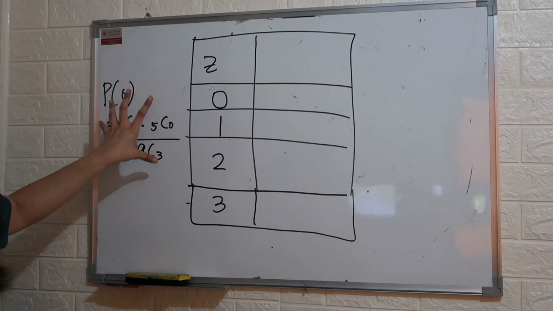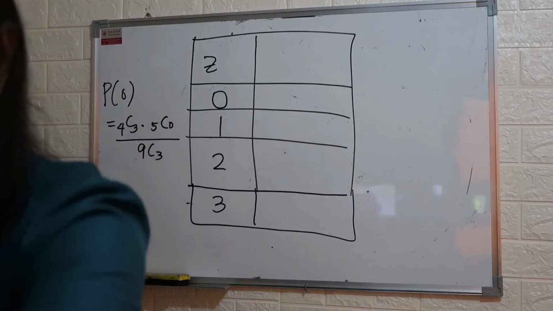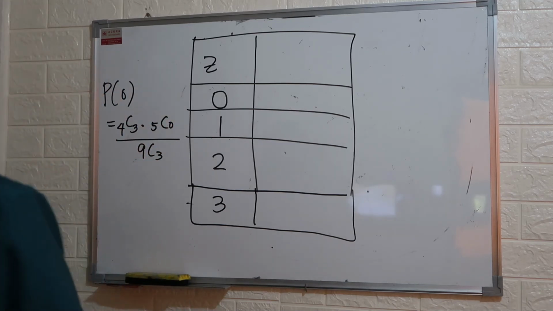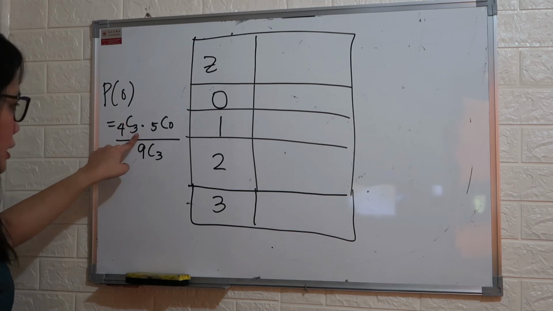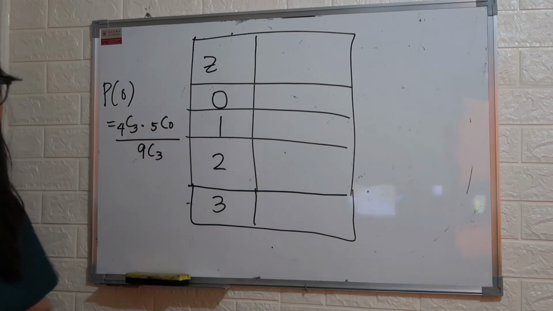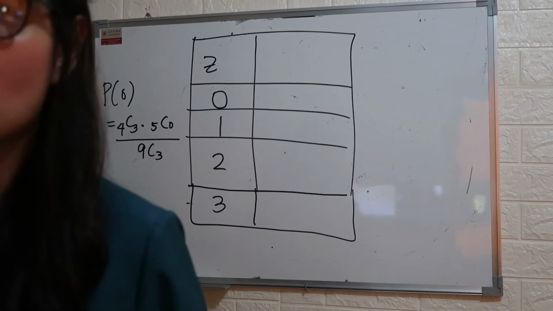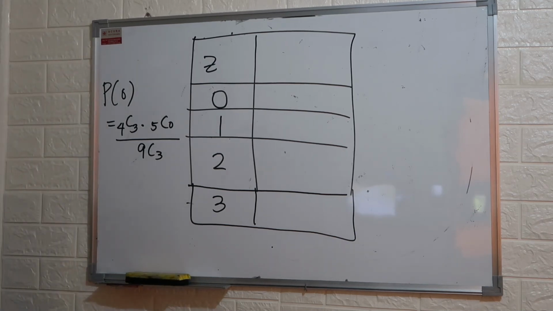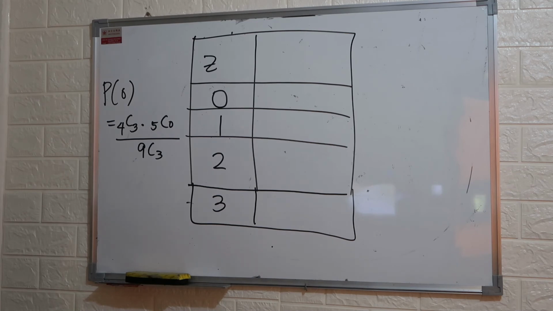Can you please check if they have the same answer, which is 1 over 21? Combination of 4 taken 3 multiplied by 5 combination 0 over 9 taken 3. Can you please check? Is it the same? Okay, same.